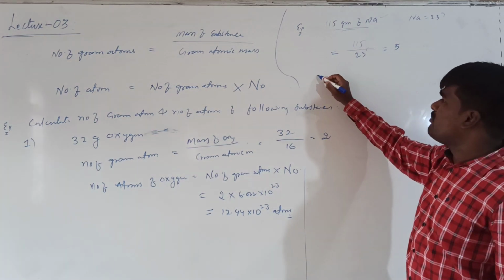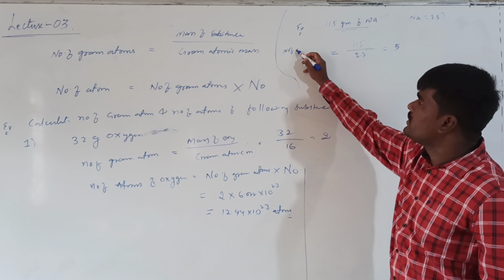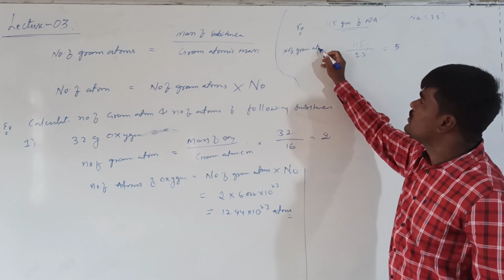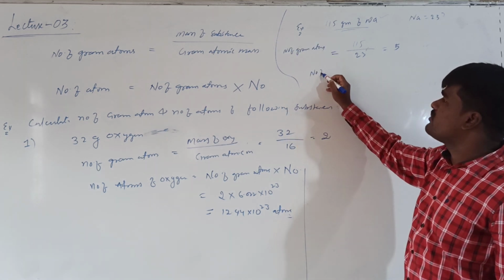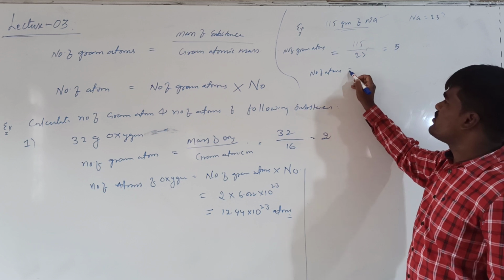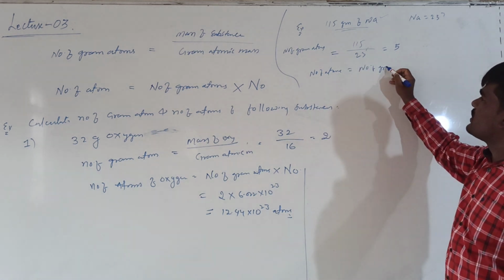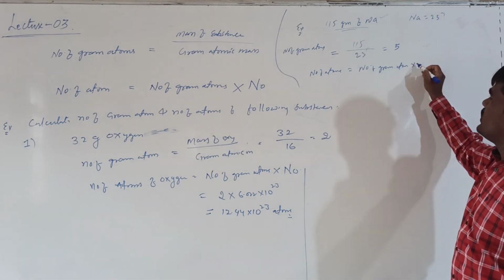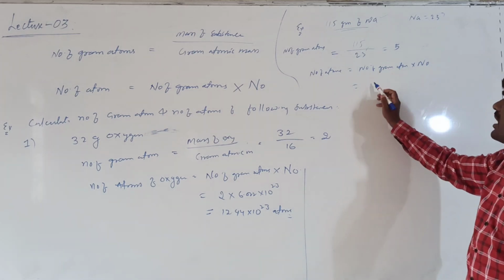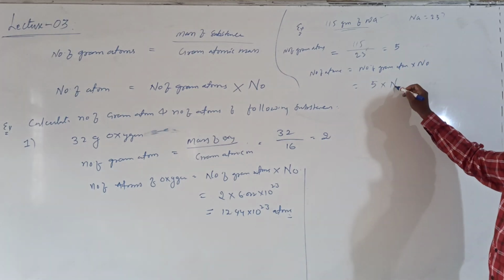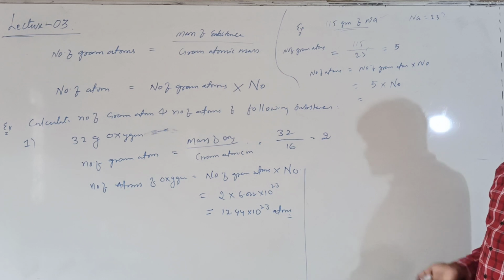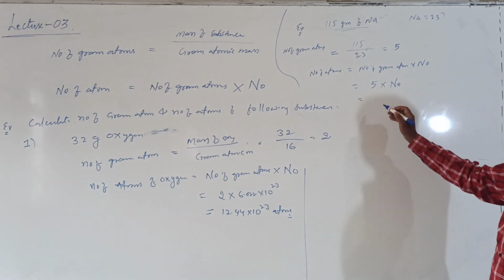And if you are talking about number of atoms, this is the number of gram atoms. And what about the number of atoms? Number of atoms will be equal to number of gram atoms into Avogadro number. How many gram atoms? 5 gram atoms. And what is Avogadro number? That means 5 moles we say. Or otherwise just multiply with this.